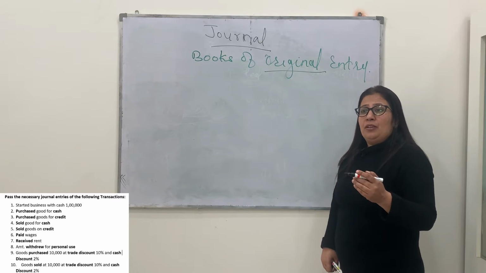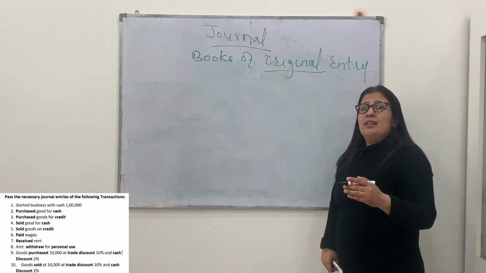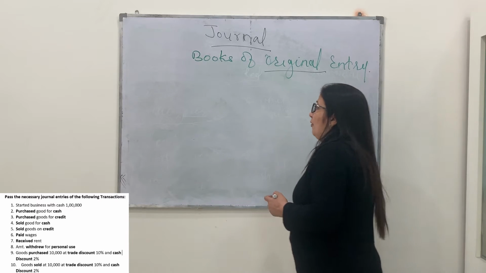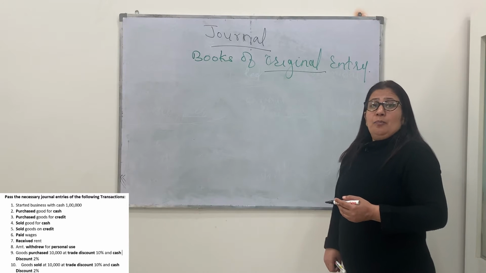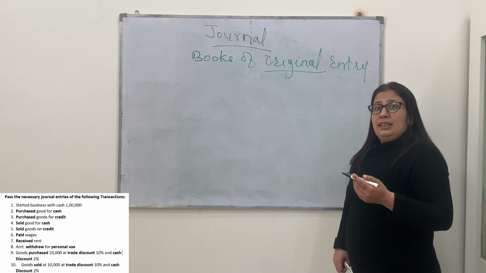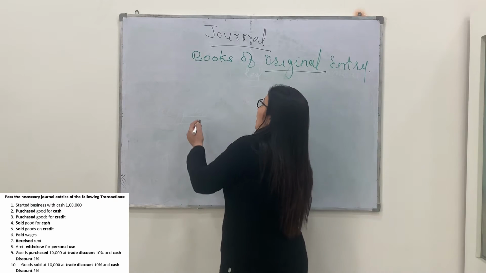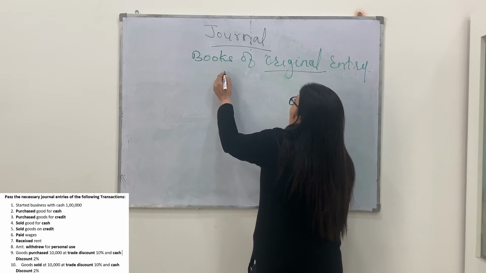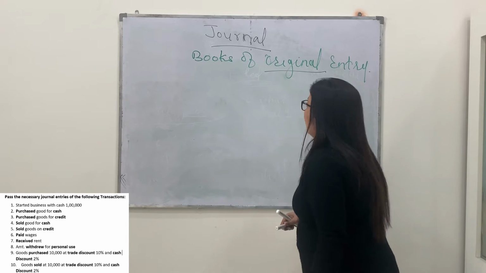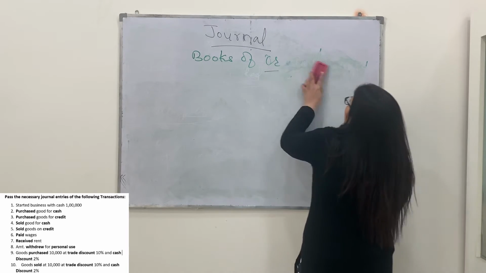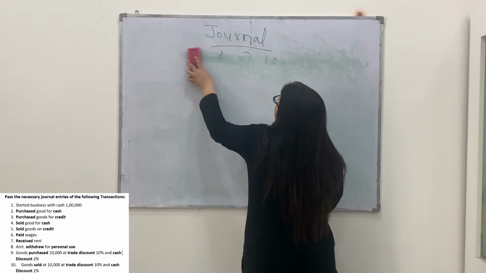Whenever any entrepreneur or any person invests money, the business starts. So the first transaction floating on the screen, you can see, is business started with cash rupees 1 lakh. If any entrepreneur started a business with cash, then the entry is to be made in the journal, and journal has a prescribed format.